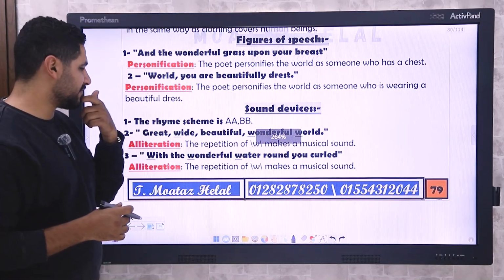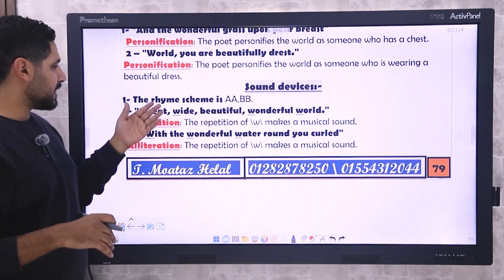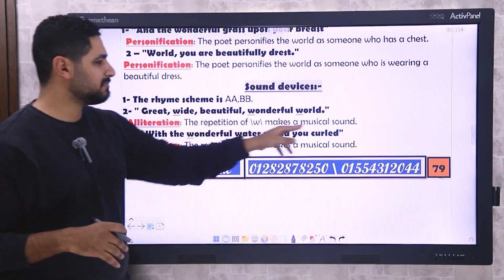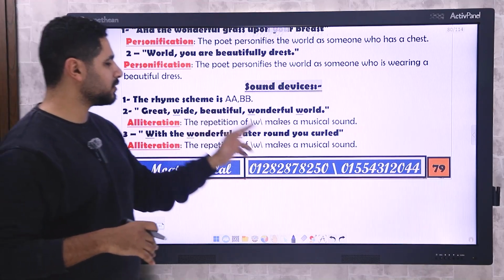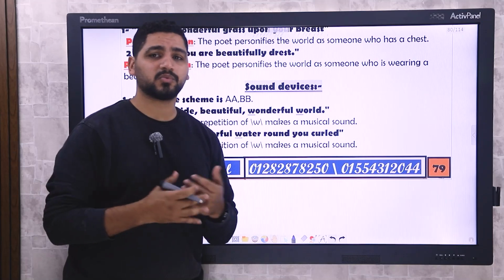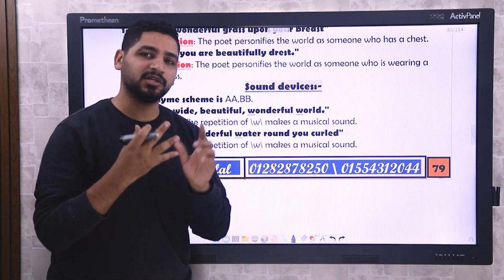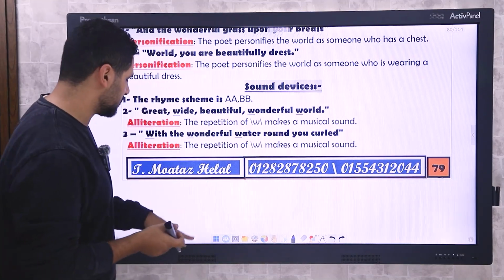Sound devices, we have the rhyme scheme, which is AABB. That's it. Great, wide, beautiful, wonderful world. Wah, wah, wah. Alliteration makes a musical sound. Here we have another alliteration with wonderful, water. The repetition of wah makes a musical sound. That was the first stanza. So easy. The world is beautiful. It's covered in grass and water. That's it. Let's move to the second stanza.